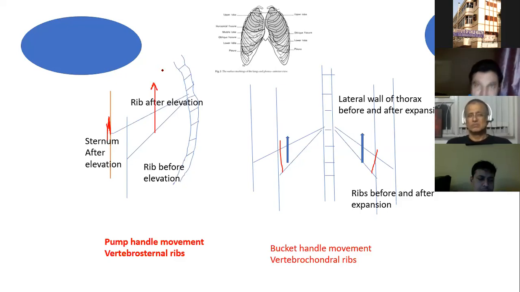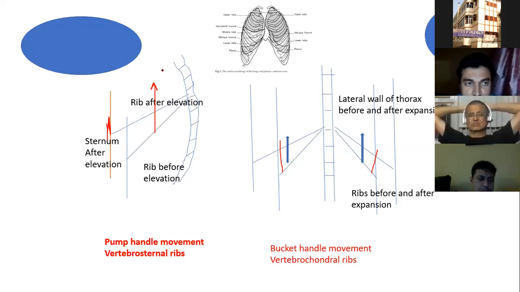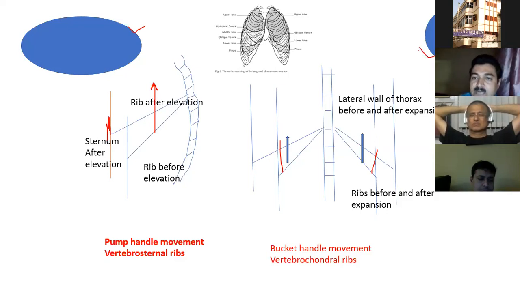So another important thing that every pediatrician should know is that our adult thorax is elliptical, and the pediatric thorax, especially in infants up to the age of 5 years, is circular. So this whole bucket handle advantage and pump handle advantage are less in a circular shaped thorax, and much more in an elliptical shaped thorax.